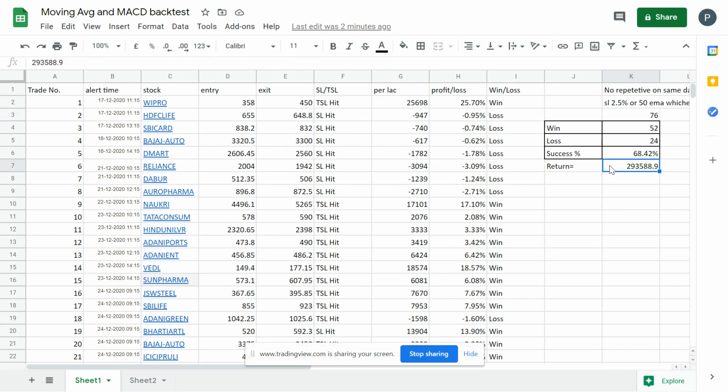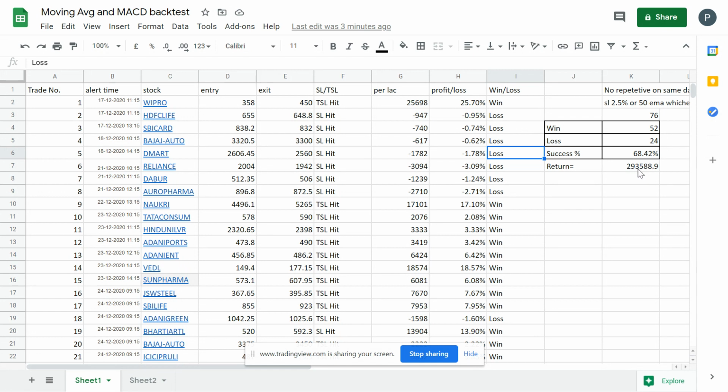If I have invested 1 lakh in each of these 76 trades, then the profit is 2 lakh 93,000. So you got a 68% success rate even after eating up those stop losses from your profit. I know you cannot invest 1 lakh in each, so let's assume even 10,000. At any point of time, you are not going to have more than 2 or 3 trades, so even 10,000 would be fine, I think. So that is how I limited them.